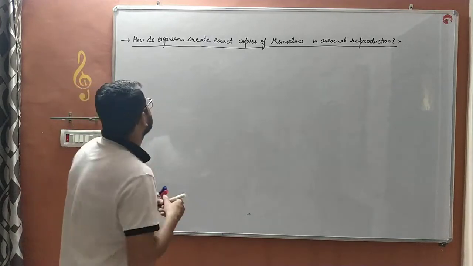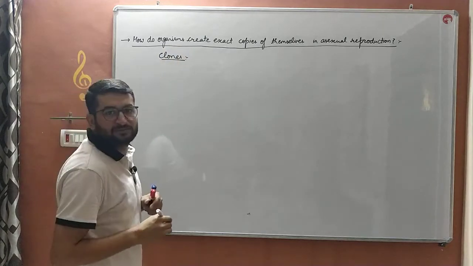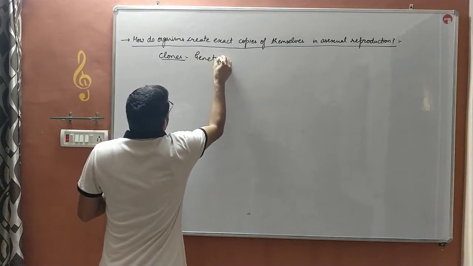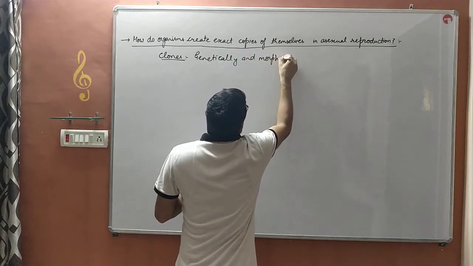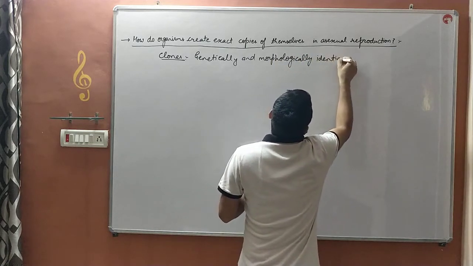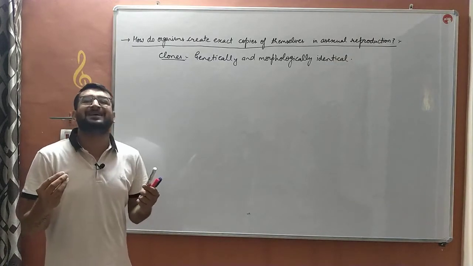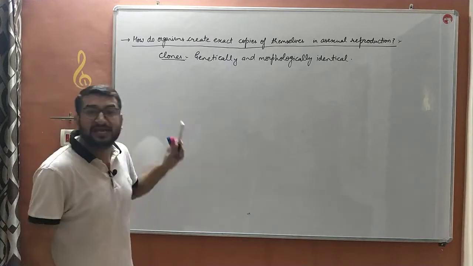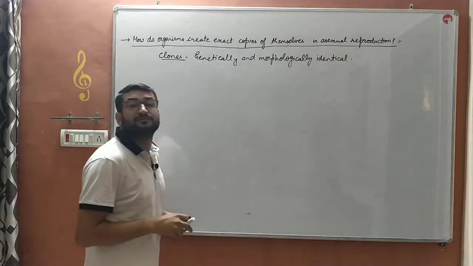We know, we have discussed, children, that in asexual mode of reproduction, clones are produced. How are clones produced, and what are clones first? Genetically and morphologically identical organisms are known as clones. Organisms that are similar genetically, in genes and DNA, as well as morphologically, in physical characters, are considered as clones. And clones are produced in asexual mode of reproduction.